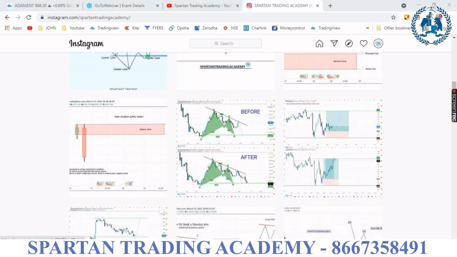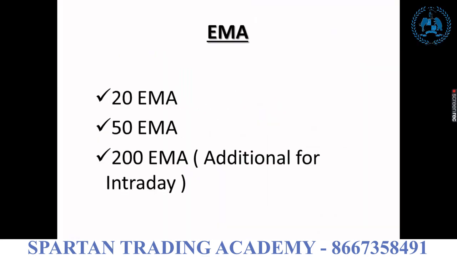Okay, next, we are going to see about the exponential moving average. Don't use any simple moving average. Damn sure, the close value and some fake breakouts you can find out in the live market itself. Suppose you are using a simple moving average, just delete it and use the exponential moving average. The two moving averages are 20 and 50. For intraday, just use the 200 moving average in addition, so 200, 50 and 20.